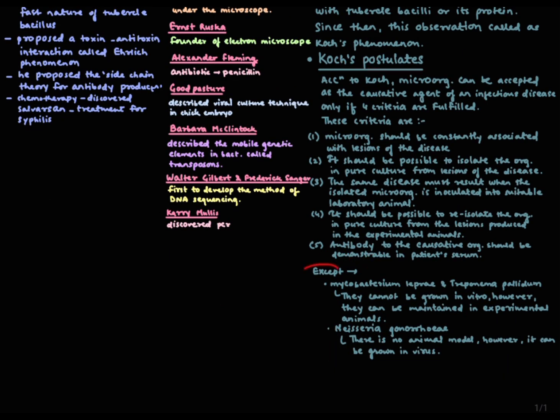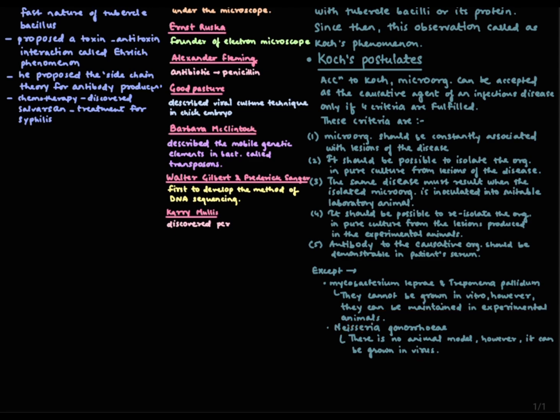So we will see the exceptions to this. First are Mycobacterium leprae and Treponema pallidum. They cannot be grown in vitro, however they can be maintained in experimental animals. Second is Neisseria gonorrhoeae. There is no animal model, however it can be grown in vitro.